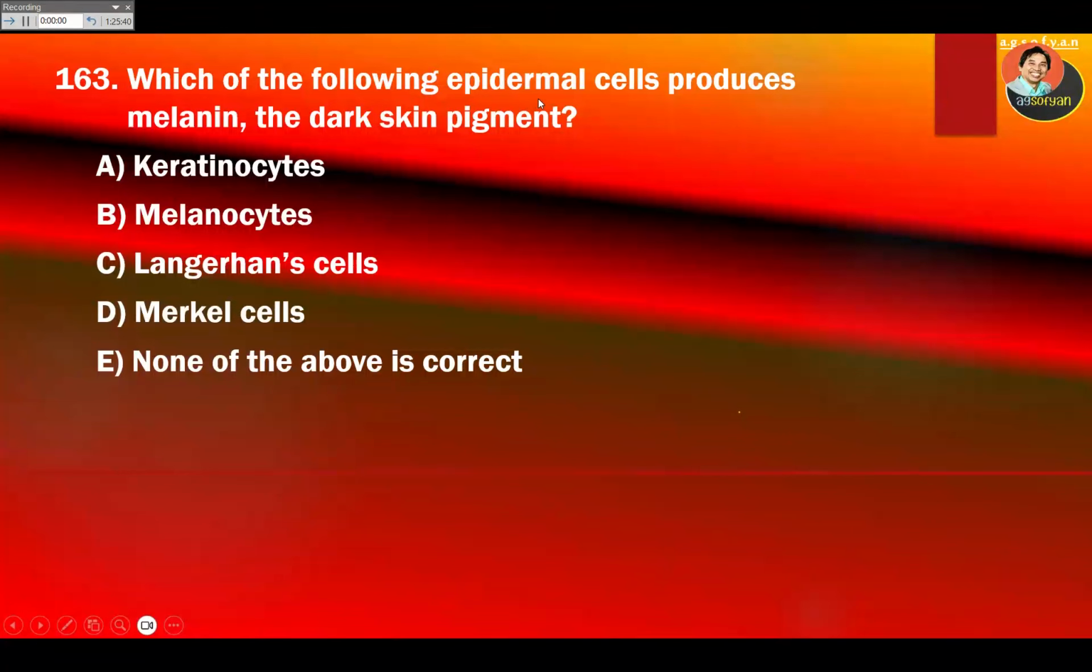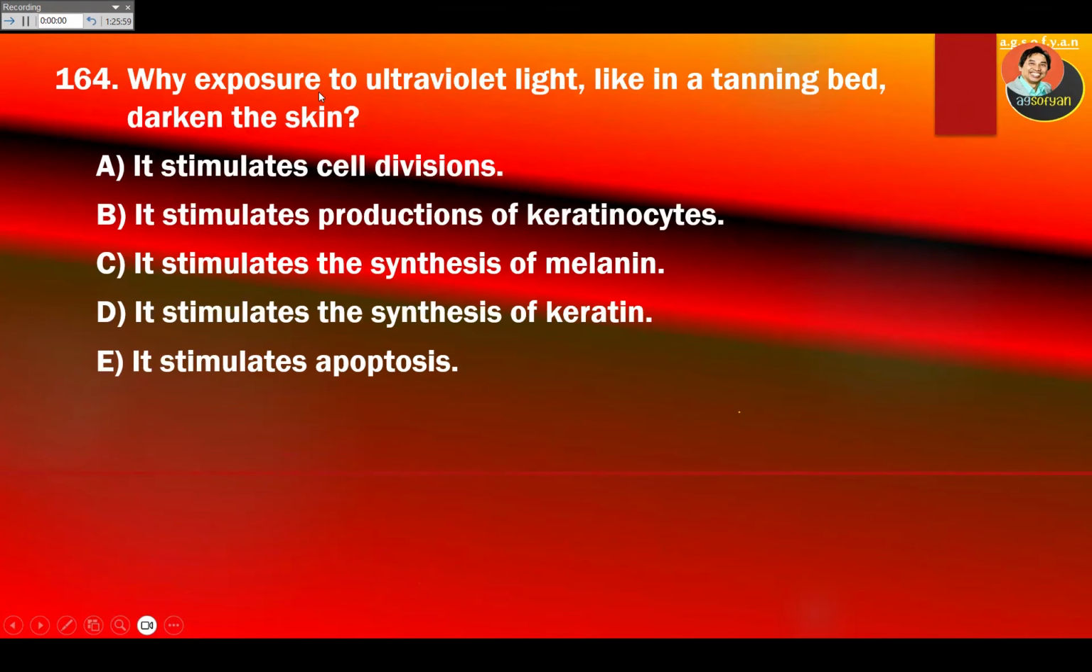Which of the following epidermal cells produces melanin, the dark skin pigment? Melanin is a dark pigment produced by a cell called melanocyte. B. Why does exposure to ultraviolet light like a tanning bed darken the skin? Because the UV light stimulates production of melanin, which is C.